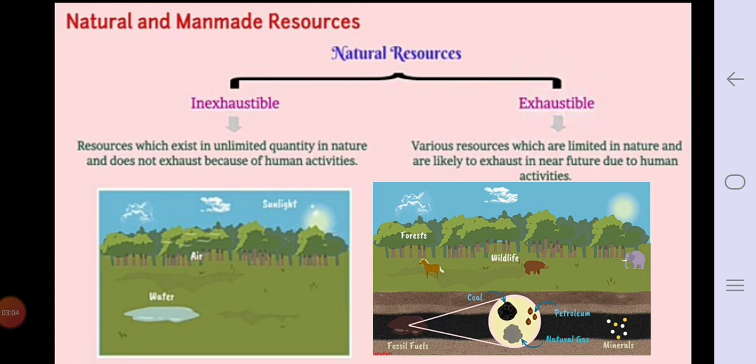Unlimited means we can't count it, or it will not finish ever. It will remain forever. That is unlimited. There is no limit. That much quantity is available in nature and does not exhaust because of human activities. If we try to destroy it or finish it, exhaust means totally destroy, totally finish, we can't do that.